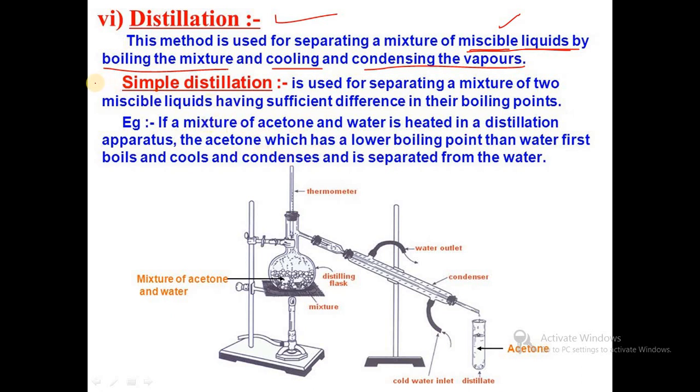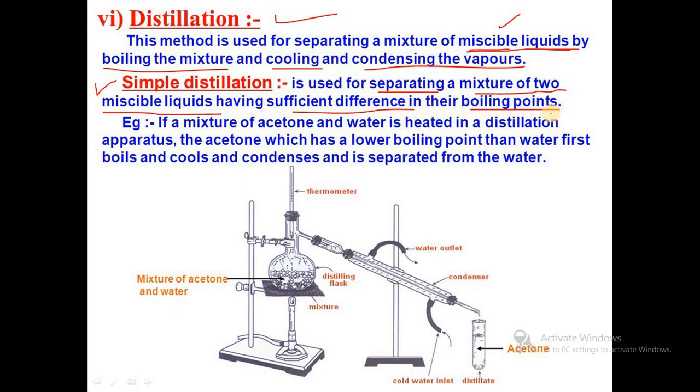First, we are seeing details about simple distillation. Simple distillation is used for separating a mixture of two miscible liquids having sufficient difference in their boiling points.